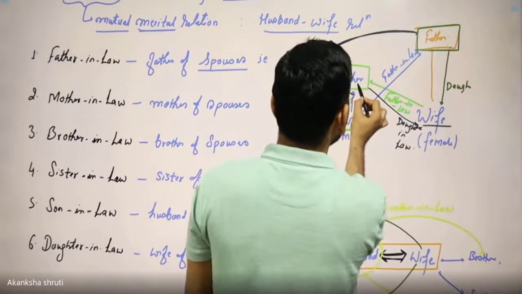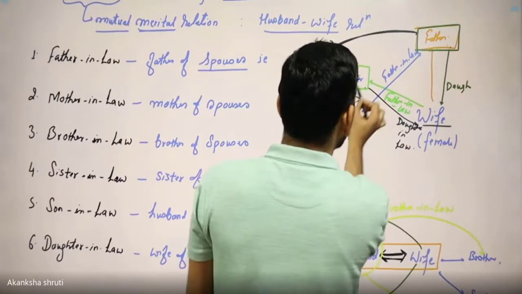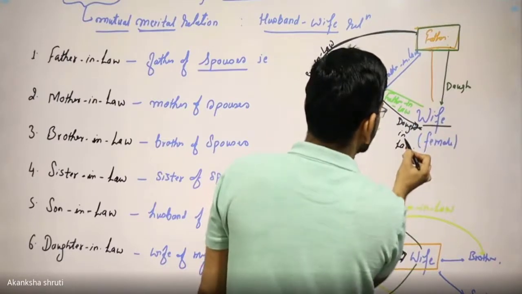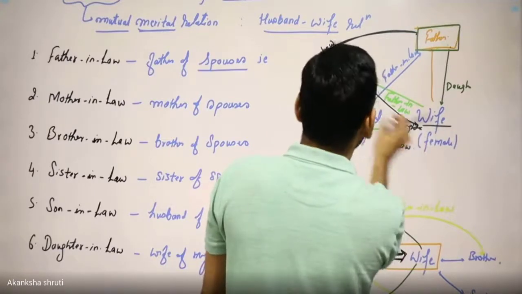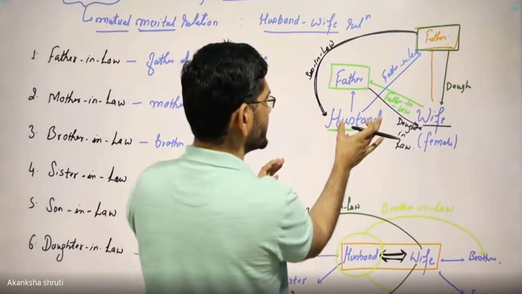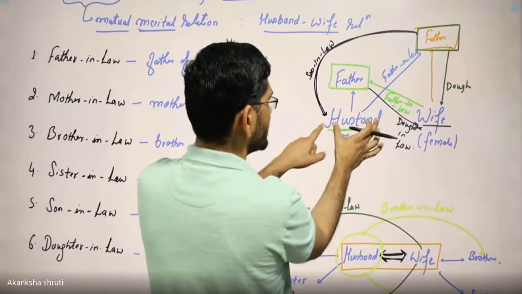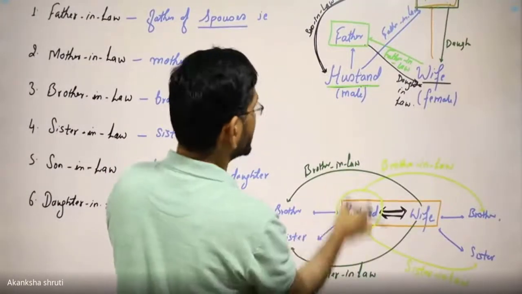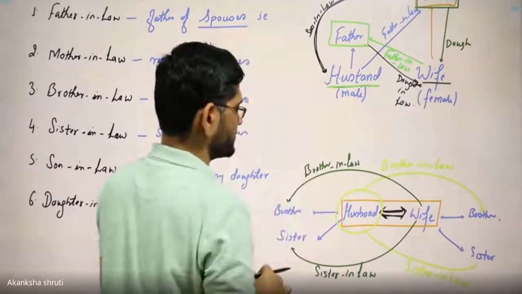So this relation from the father of the husband to the wife is called daughter-in-law. Why this daughter-in-law? Because this father also has their own daughter, who is the sister of this husband, what we have drawn here. Okay, this you may club here also.